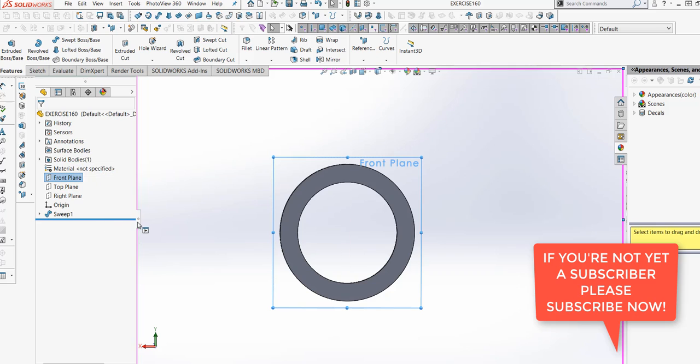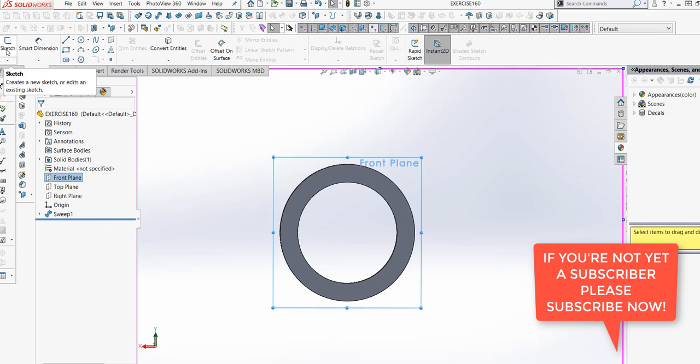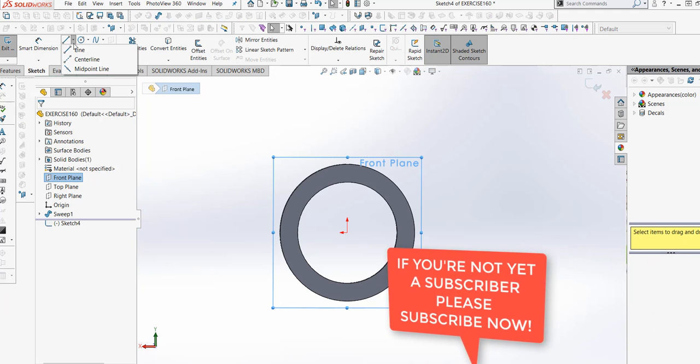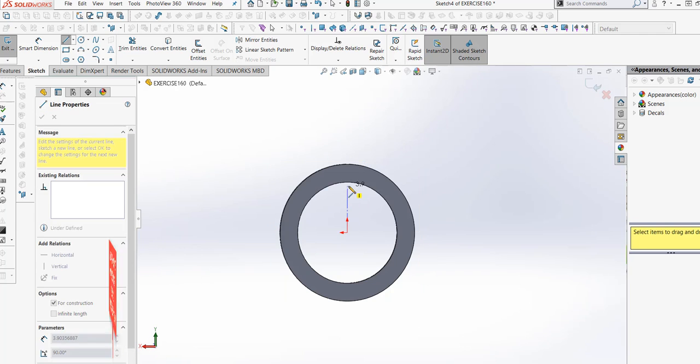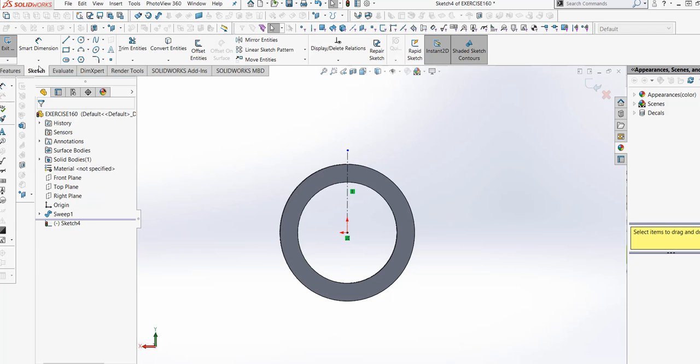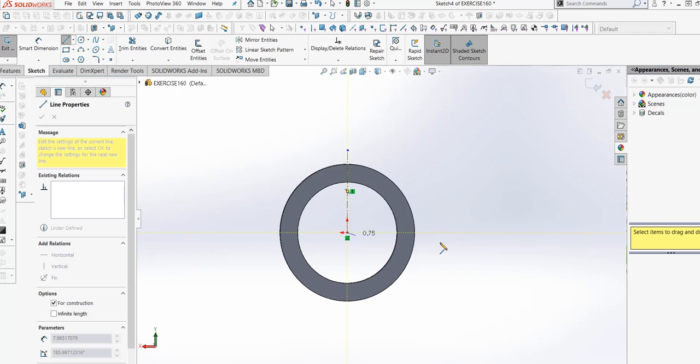Now let's do a sketch again on that front plane. Let's say the center is right there, and then pick the center, and then go up that one, and another one here. Okay.